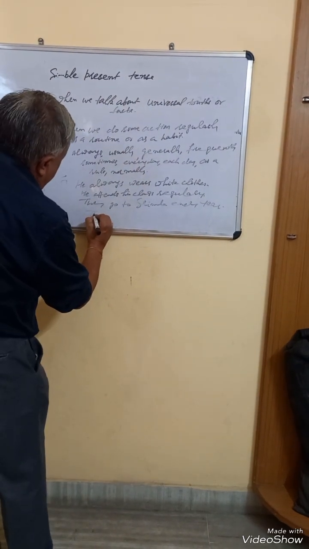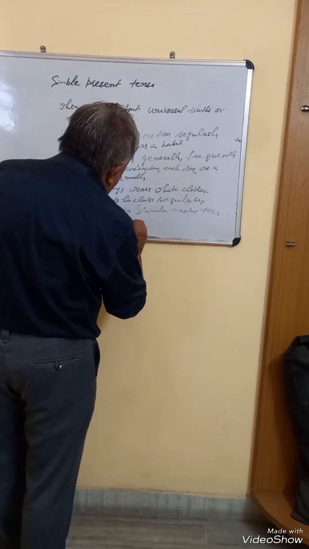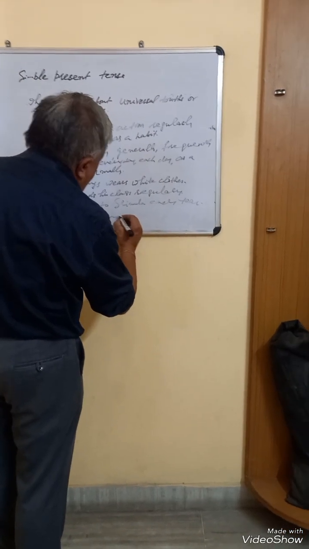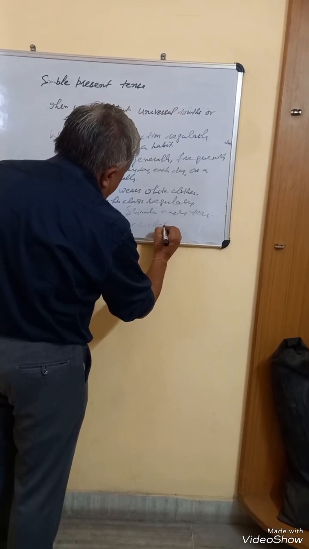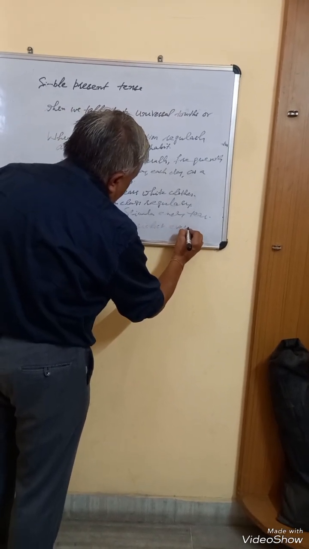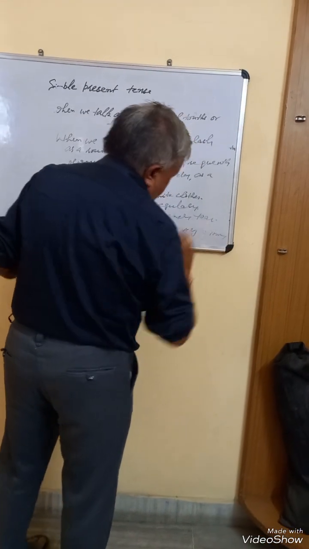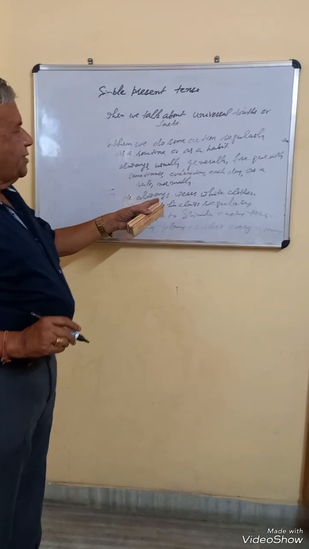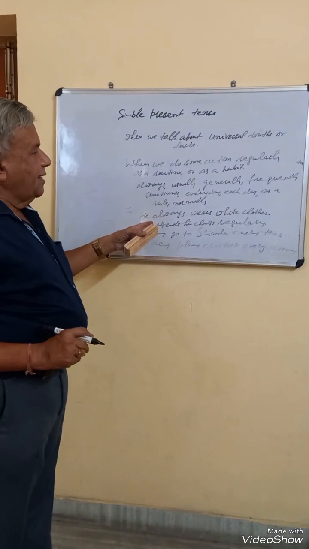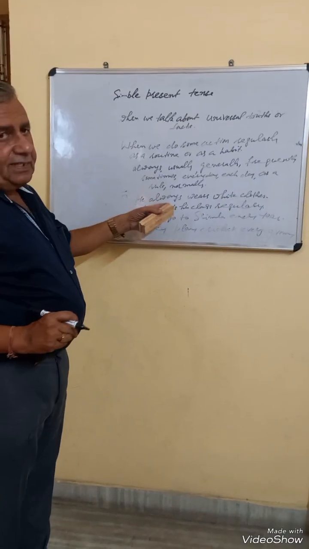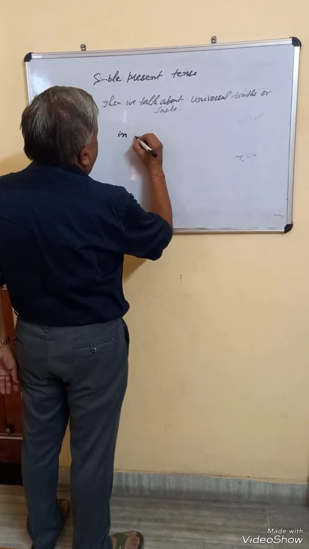They play cricket in the evening. They play cricket every evening. So all these are habitual actions, they represent routine, they represent habit, and in such sentences, we have to use present indefinite.